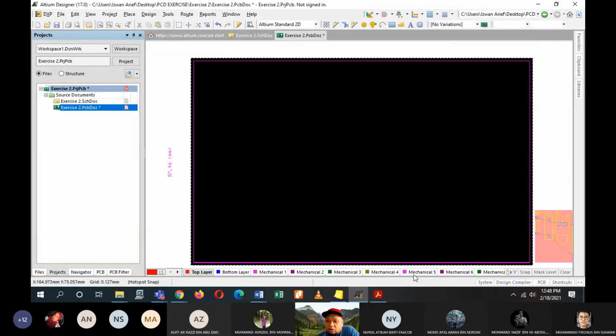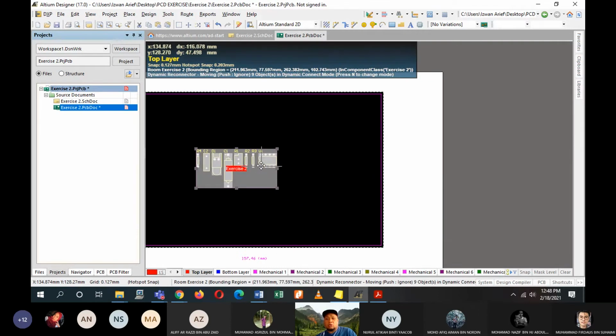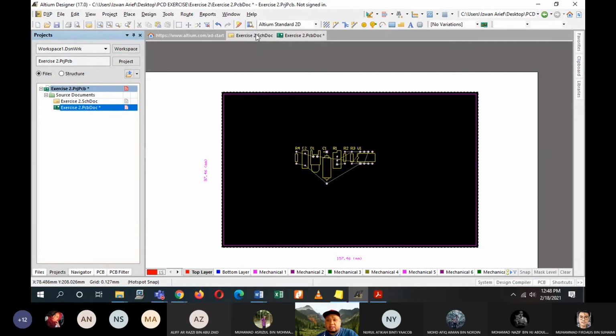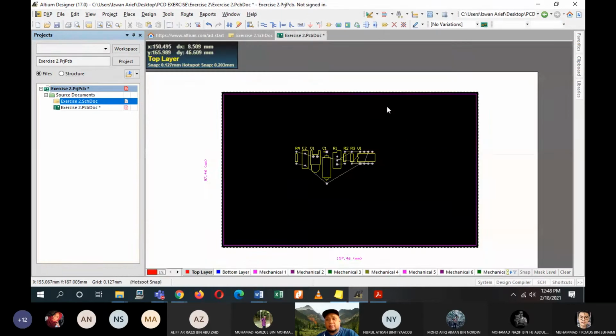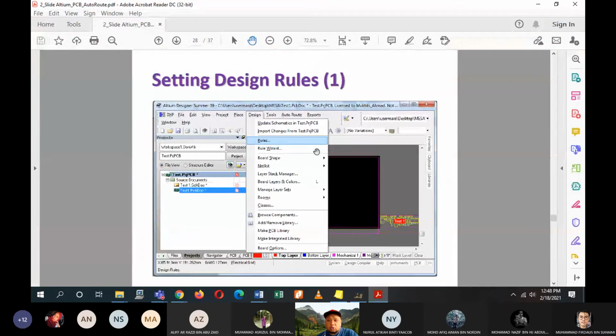Okay, once you click close, the components of your PCB will be pasted here. So just drag them to go in the middle of your PCB, and then now we have to rearrange them. Make sure the number of components is correct. So you have 8 components here, make sure there are 8 components here as well. Okay, then what else? We go to rules.